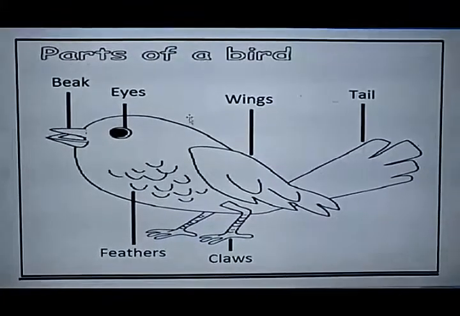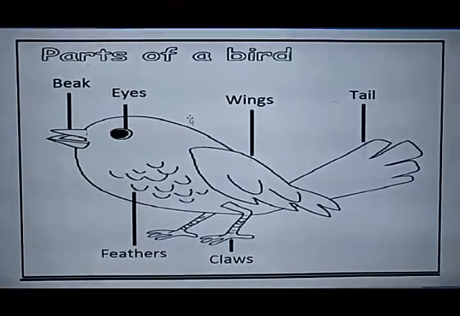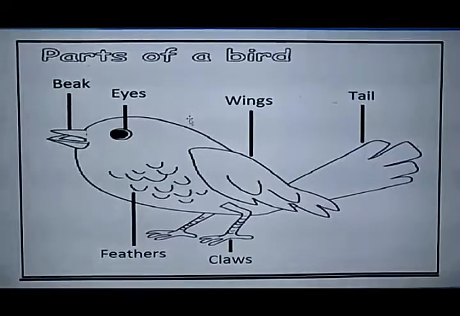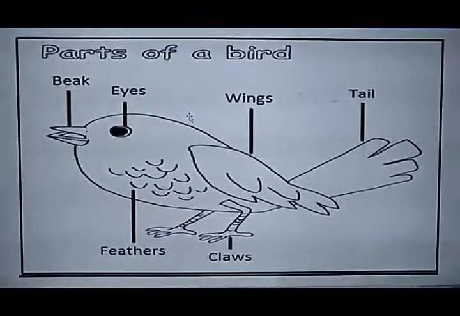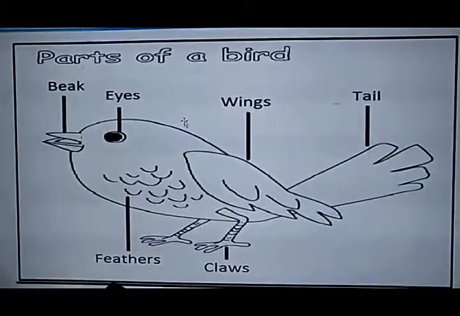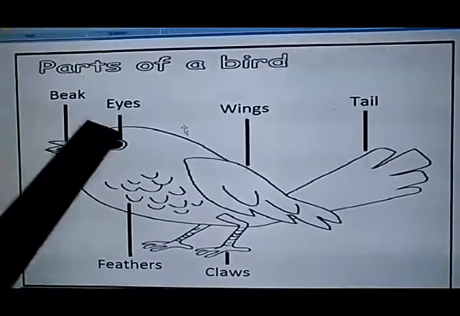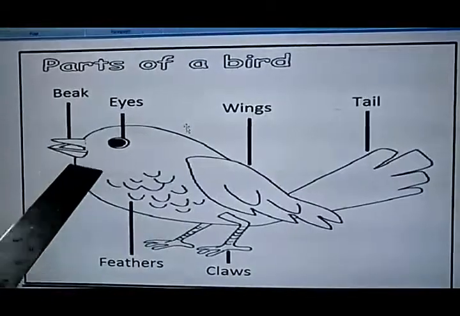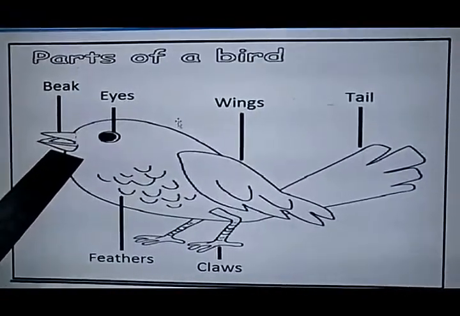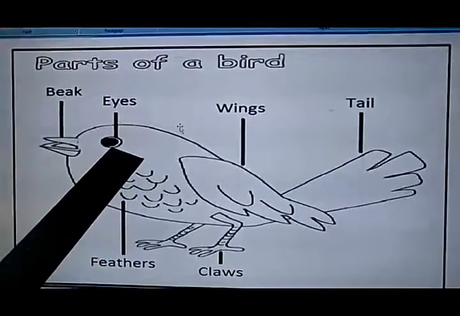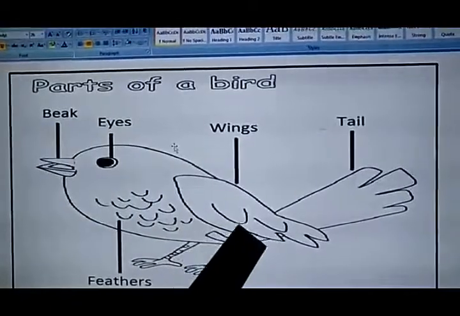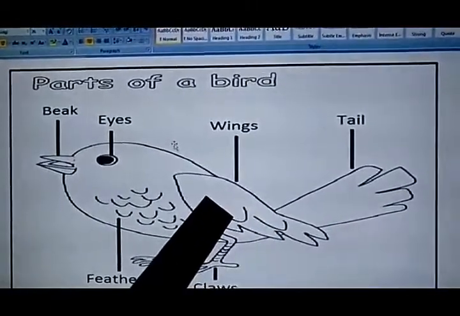Dear children, as we all have our parts of body, in the same way, the birds also have their parts of body. Now let's see the different parts of a bird one by one. This part of a bird is called the beak. These are the eyes of the bird. This part is the wings of a bird.